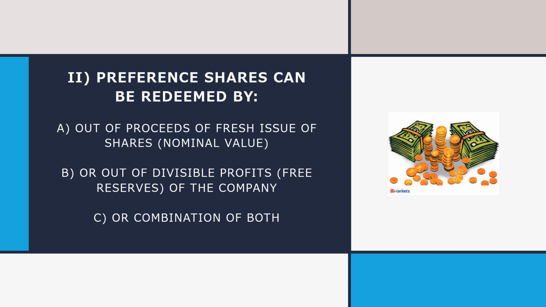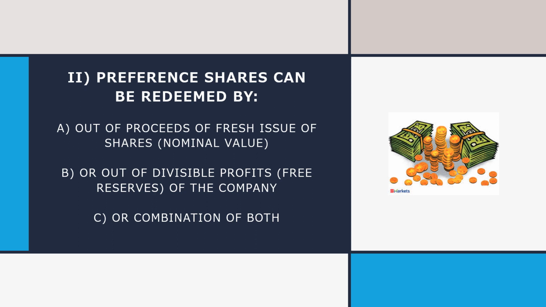One of the methods for redemption of preference shares is to use the proceeds of a fresh issue of shares. A company can issue new shares, equity shares or preference shares, and the proceeds from such shares can be used for redemption of preference shares. That is, the company will get money to repay the preference shareholders.